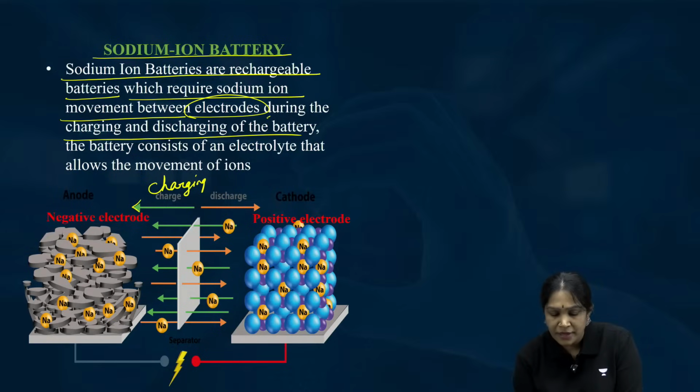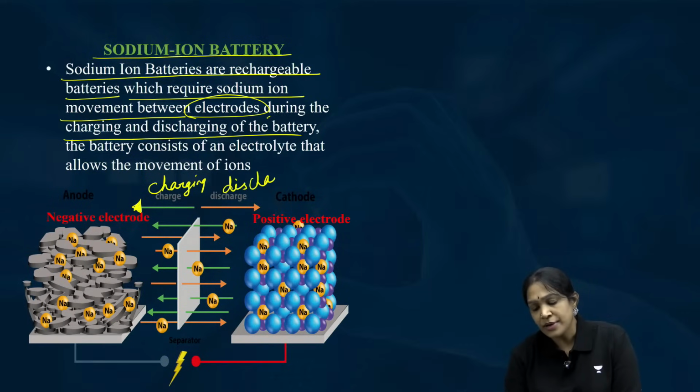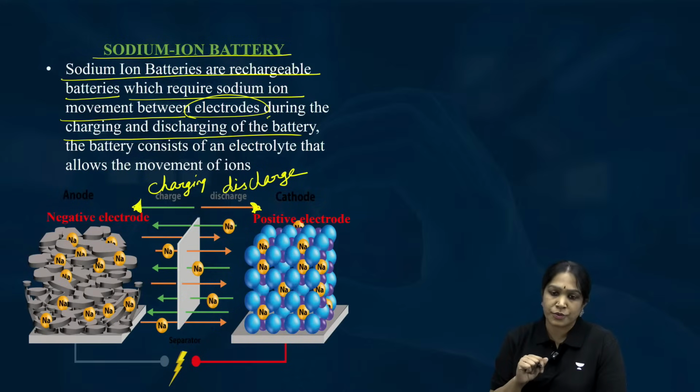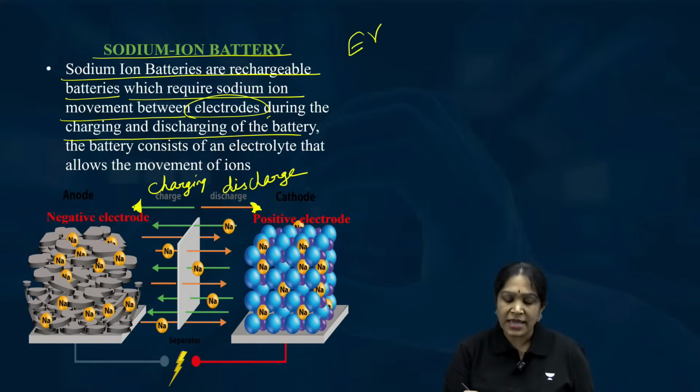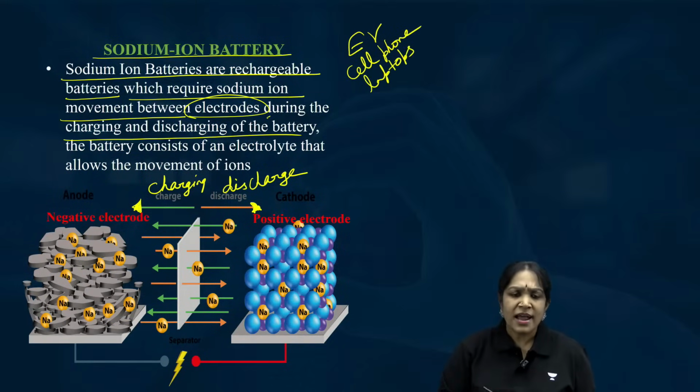This is the arrow mark. During discharge, the sodium ion is moving from the negative electrode to positive electrode. These are the rechargeable batteries. Is it clear?